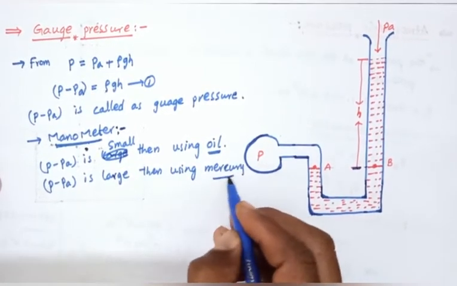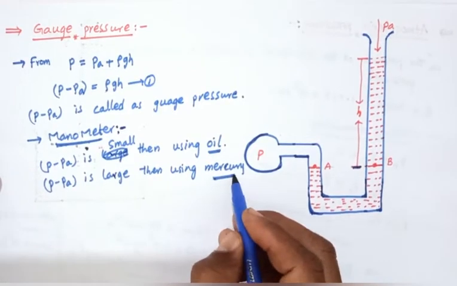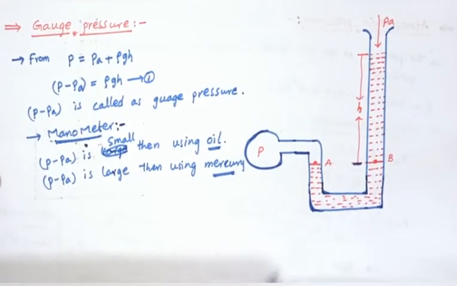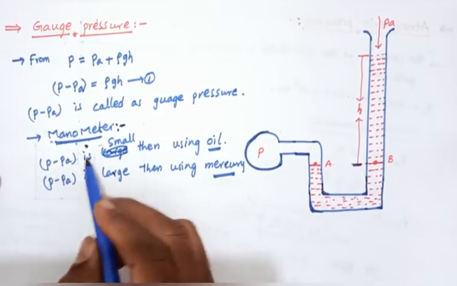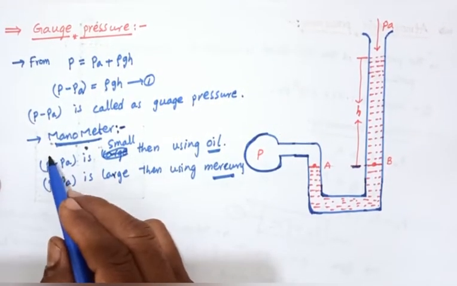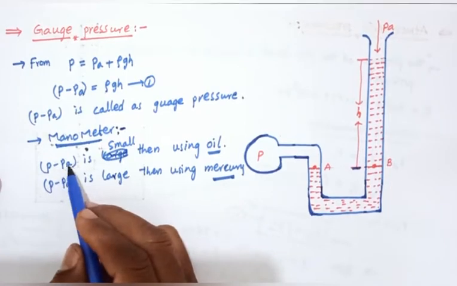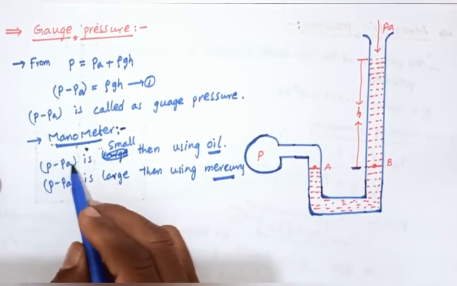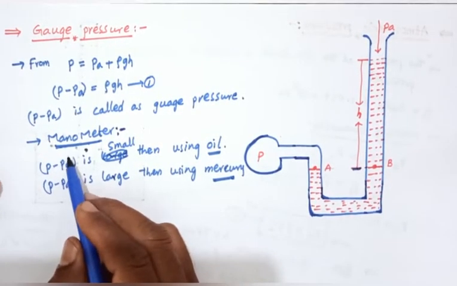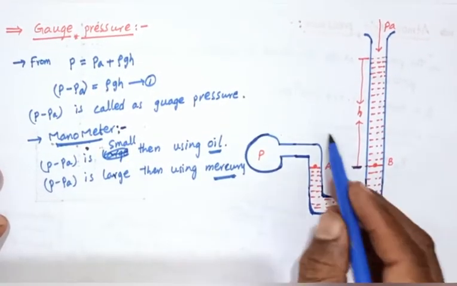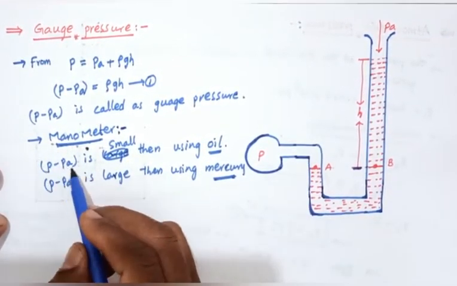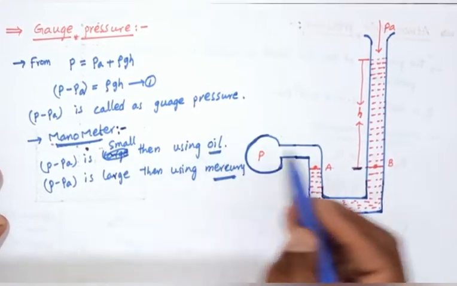Mercury is a high density fluid, used for large pressure differences. For small pressure differences, we can use oil.